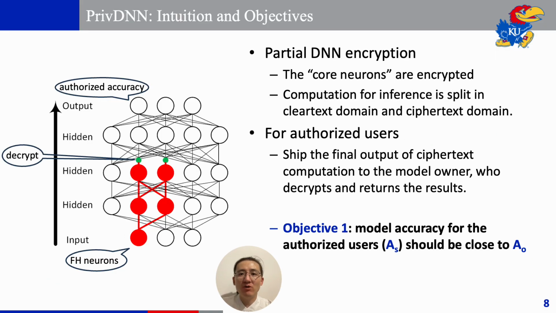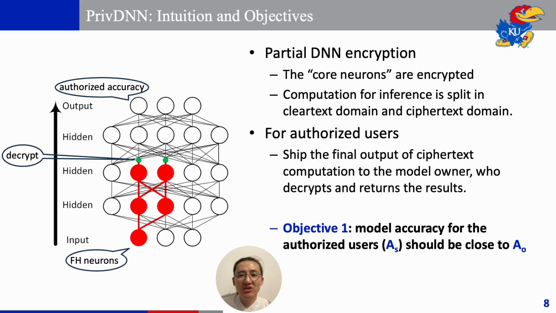In PrivDNN, we will select a subset of important neurons to encrypt. We call them the core neurons. The other neurons will remain in plain text. So the inference computation will be split between the clear text domain and the ciphertext domain. We need to slightly modify the structure of the model so that the output of ciphertext neurons are not sent to clear text neurons. Authorized users can send the final ciphertext output to the model owner to decrypt. Then, she can continue the DNN operations with the decrypted values to get a classification result.